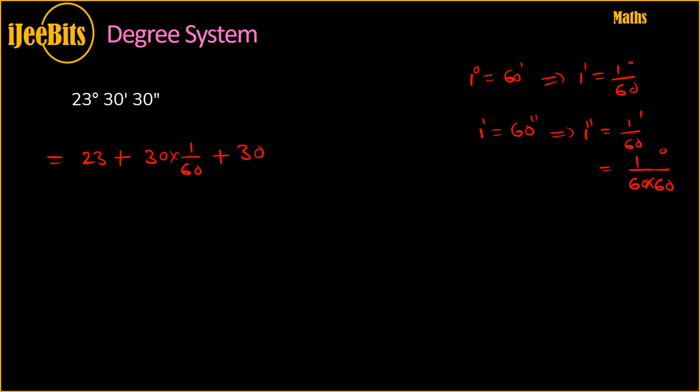How do you represent seconds in degrees? This is how the number looks, right? So times 1 by 60 into 60, right? By simplifying this, you will get the total in degrees: 23 plus f plus 1 by 120. If you simplify this, what we get is in degrees. Okay, this is how you can convert the given notation into the form of degrees.